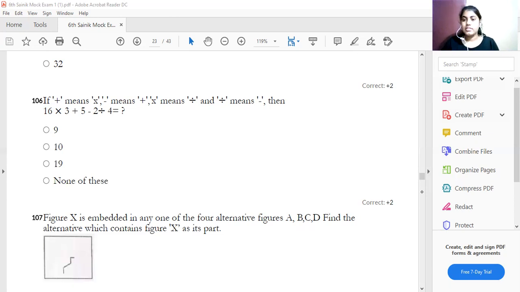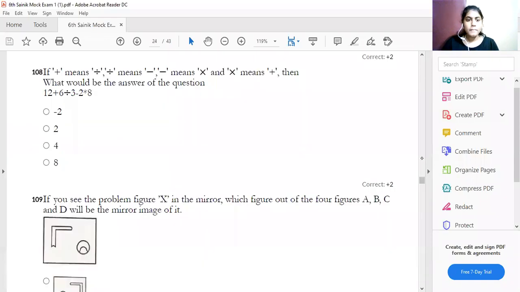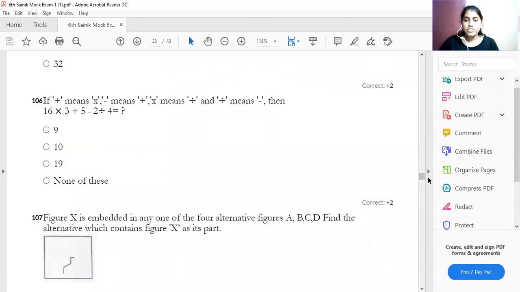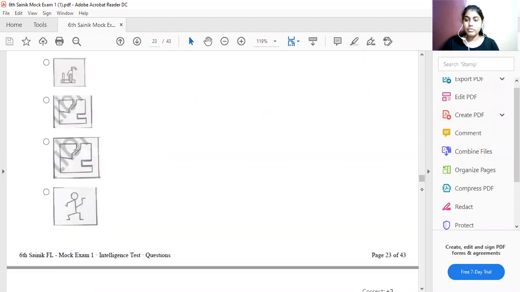And the next question is, look at the diagram. From the figure X embedded in any one of 4 alternatives A, B, C, find the alternative which replaces the X mark. You have to replace this X mark. So which one is the answer? This is also from which chapter? This is also from the series completion chapter.